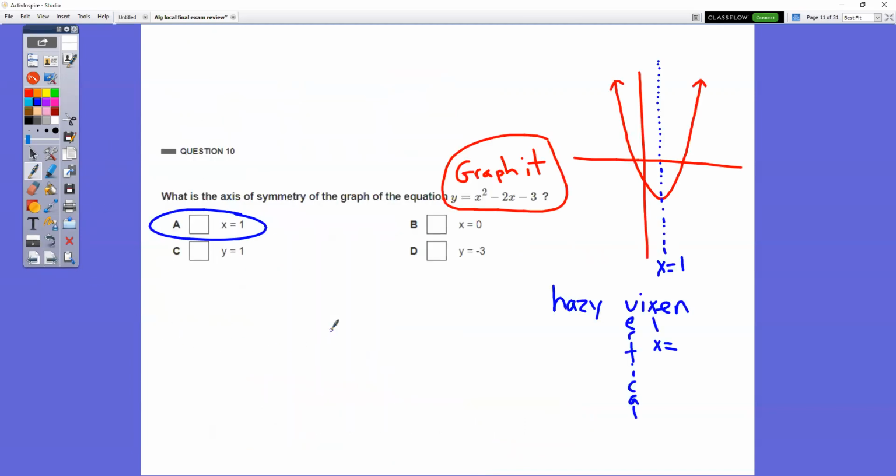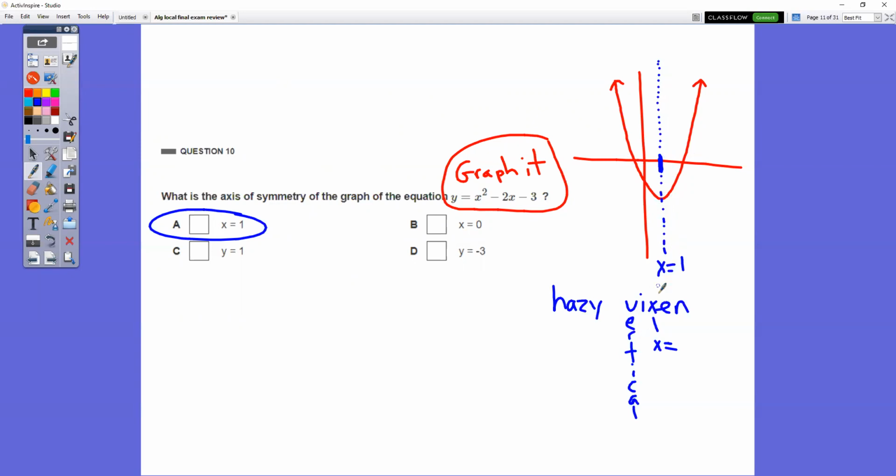In question number 10, what is the axis of symmetry? That's the fold, all right, where it folds perfectly in half. So when you go to graph it, the graph of it looks like this, all right? Where can you fold it perfectly in half so that the two sides match up? Or what point is halfway going across, is equidistant from both sides of the parabola? It's this dotted line going right down the middle. When you actually look on the calculator, that's all at 1, all right? That's all at 1. So this would be the equation x equals 1.